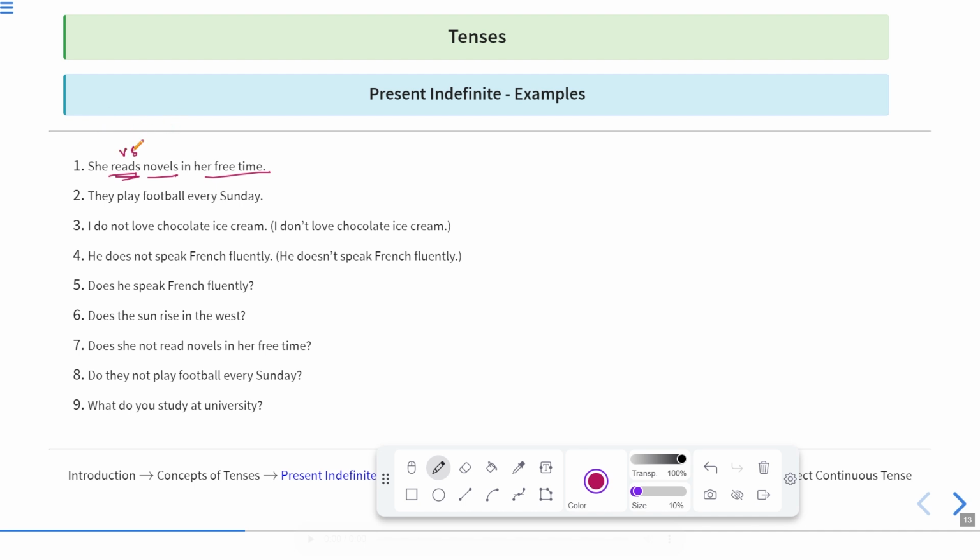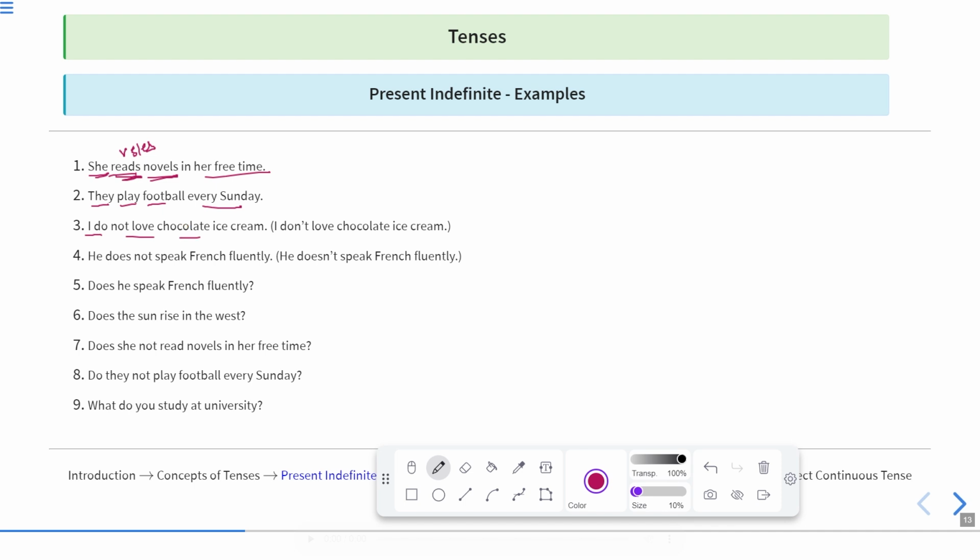It means verb with s or es. Why so? Because the subject is singular. So this is the subject, then verb, and then object, that is novels. So what she does, she reads novels in her free time. They play football every Sunday. Okay, so what do they play? They play football every Sunday.